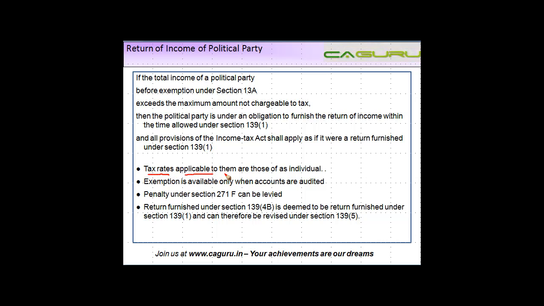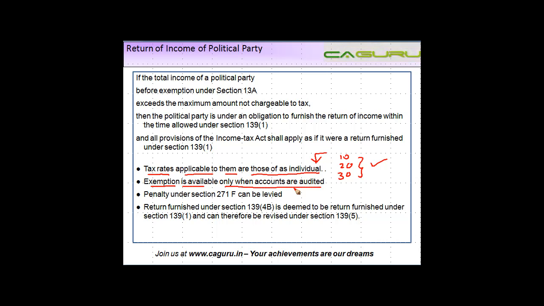Tax rates applicable to them are those of individuals. So the slabs of 10, 20 and 30 are also applicable to political parties. Exemption is available only when the accounts are audited. Now what does this mean? This means that the income that you have computed has to be in accordance with the audited accounts.